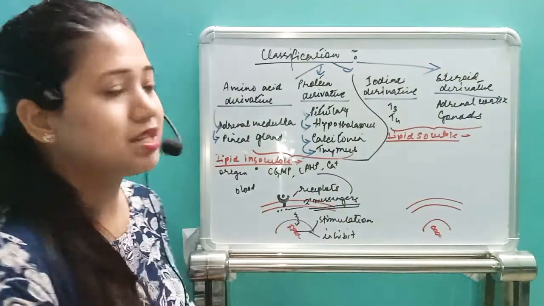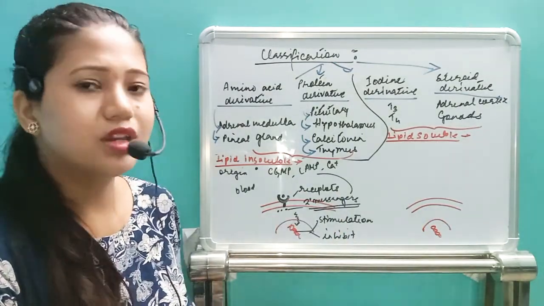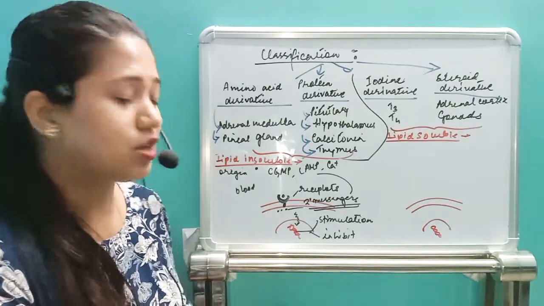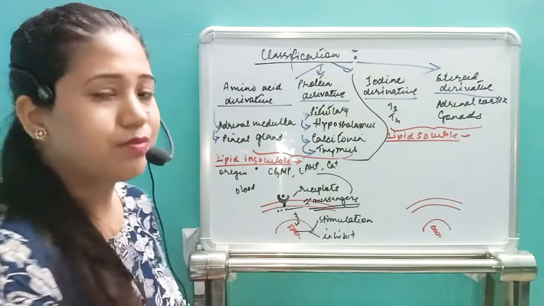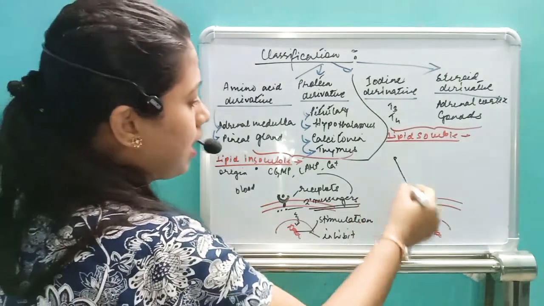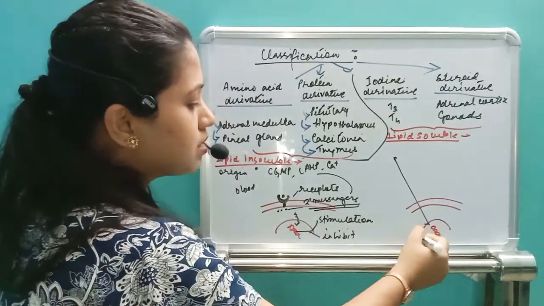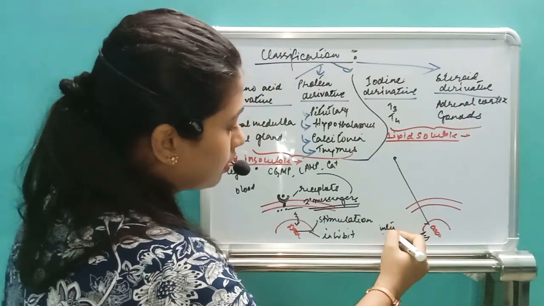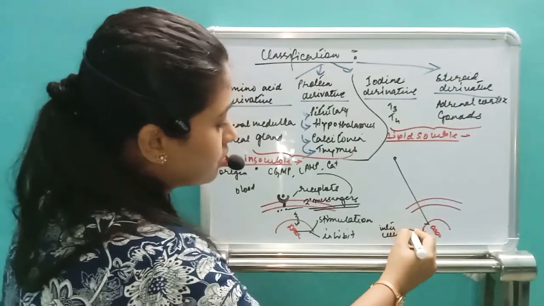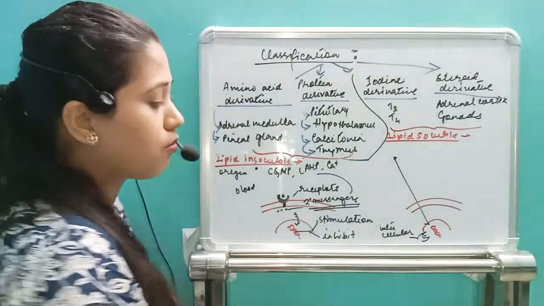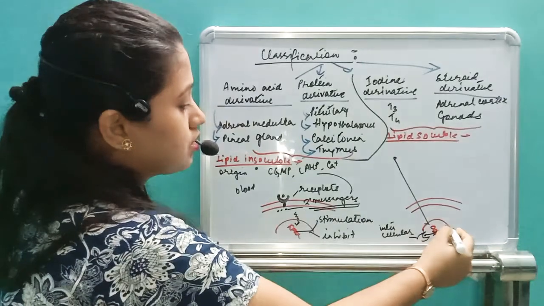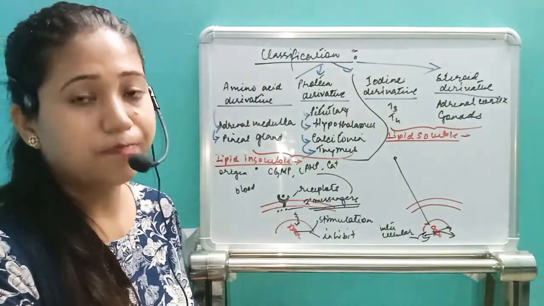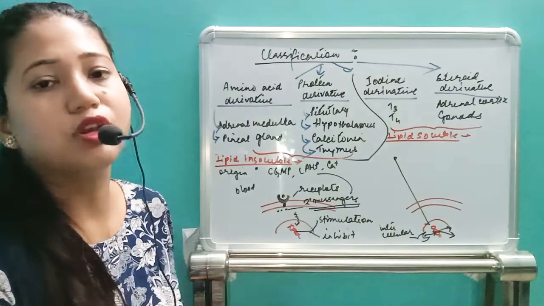The next one, that is the lipid soluble hormones. For the lipid soluble hormones, we don't have any receptors on the extracellular surface. This type of receptor will not be there. They can directly enter inside the nucleus, and maybe in the nucleus there are some intracellular messengers that will carry this information, and it will stimulate the DNA genetic material to either stimulate or inhibit its function. Okay, so this is how the lipid soluble hormones work.